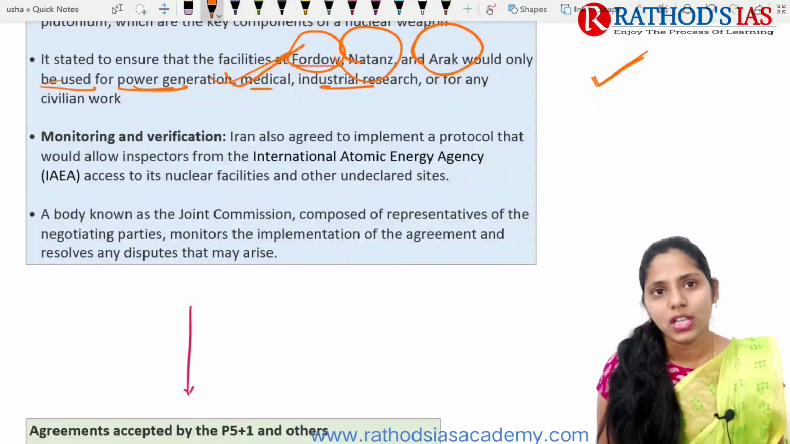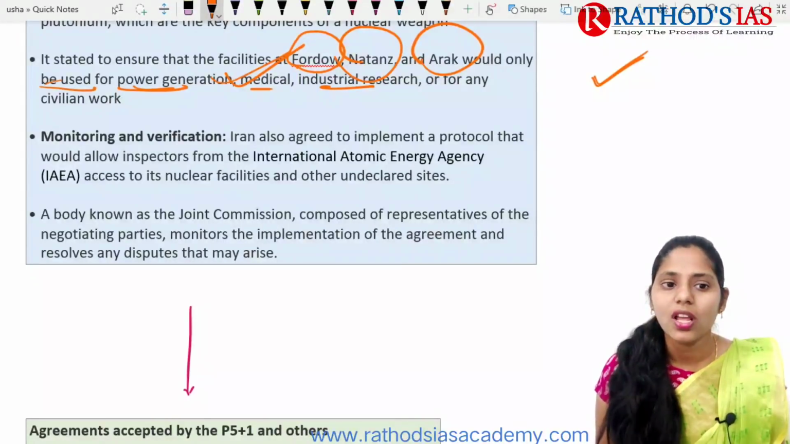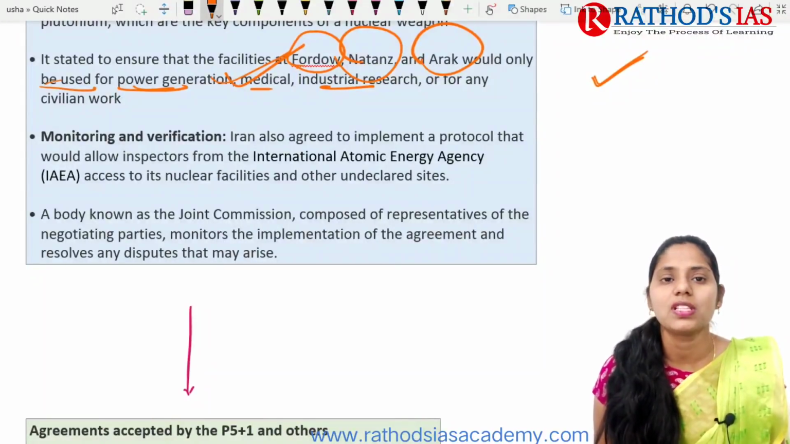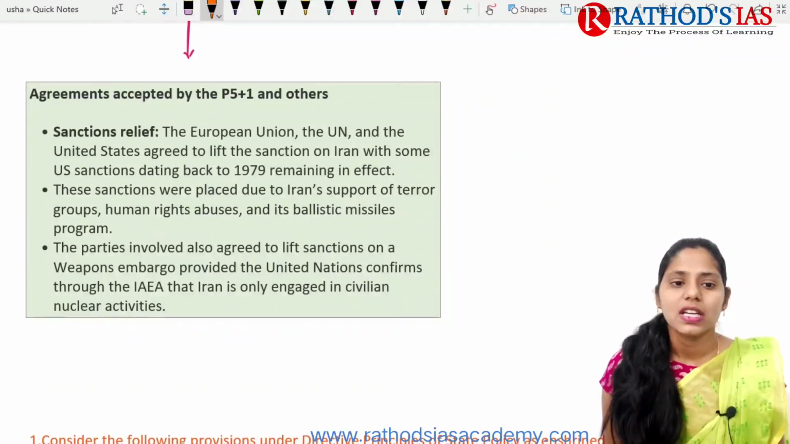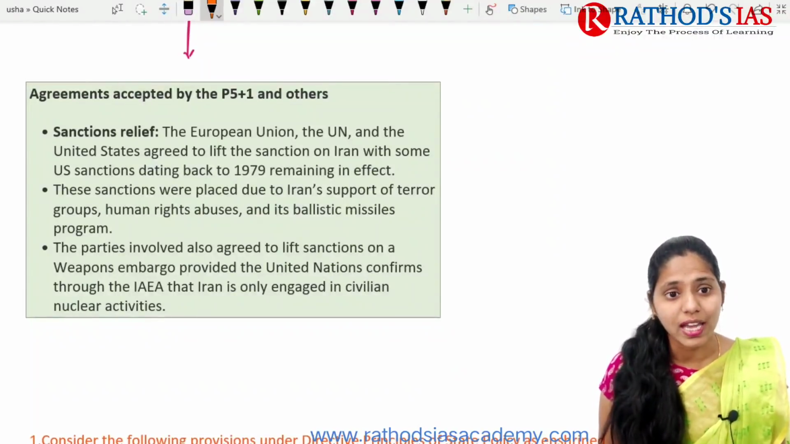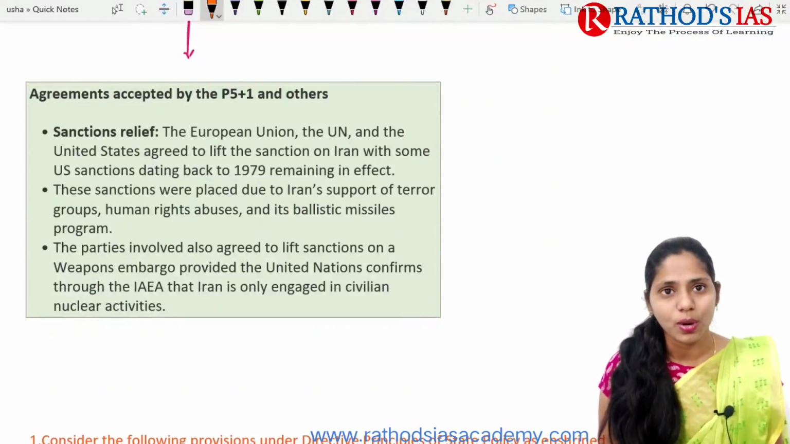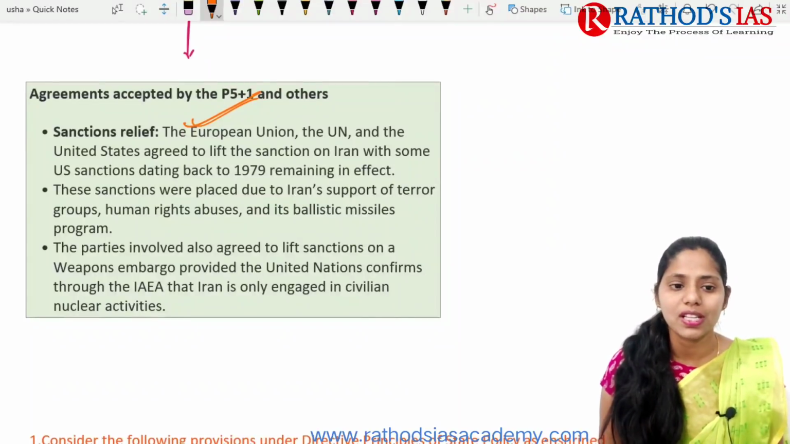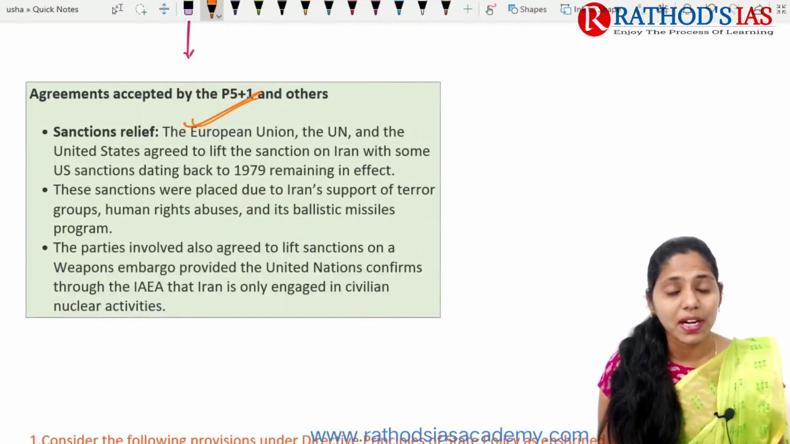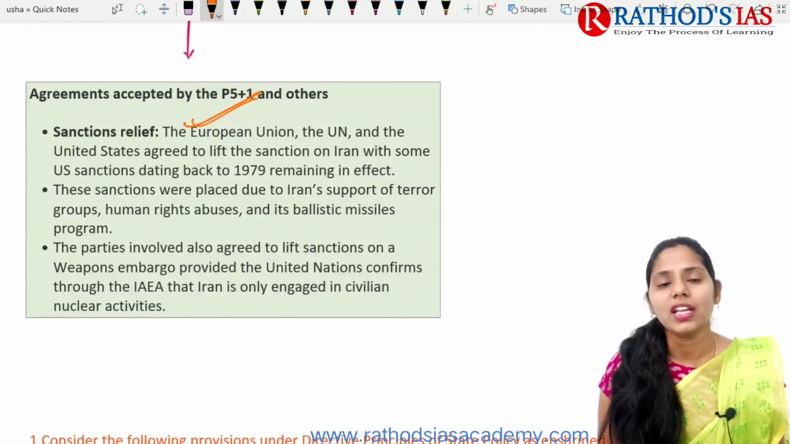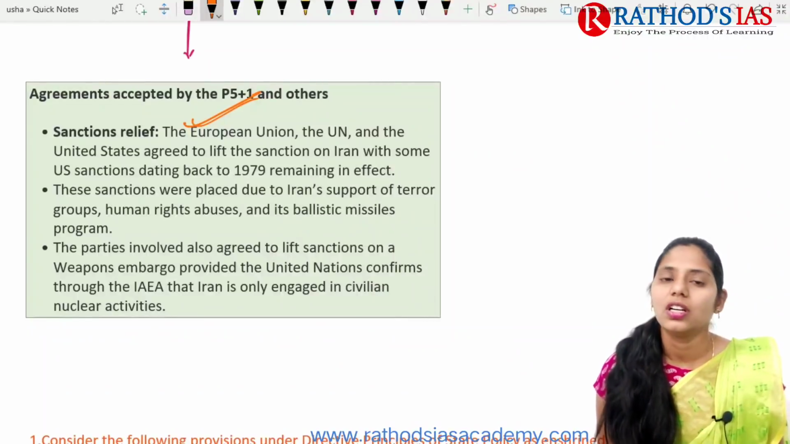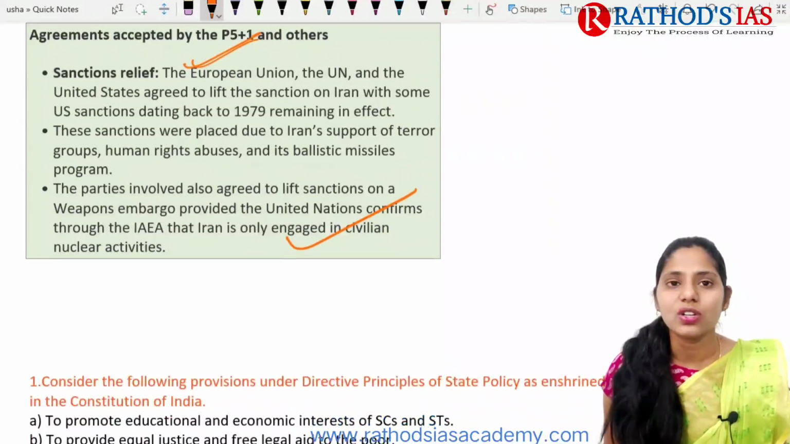They also agreed to implement a protocol that would allow inspections by the IAEA, that is the International Atomic Energy Agency. And what are the agreements accepted by the P5+1, that is the permanent five plus Germany? The first one is sanction relief. These parties agreed to lift the sanctions, including the weapons embargo, and the United Nations confirmed through the IAEA that Iran is only engaged in civil nuclear activities. So these are some important things that you need to remember.